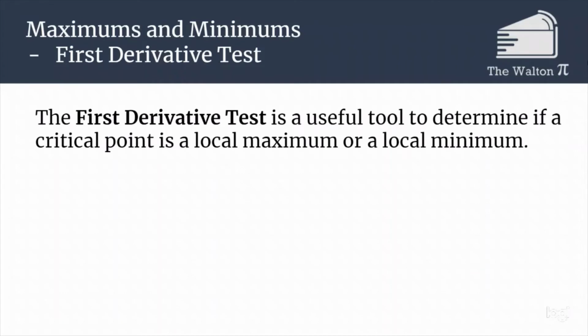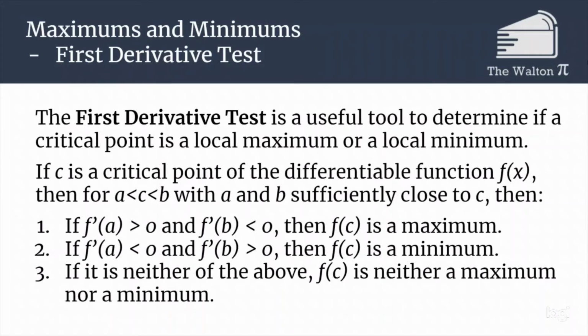The first derivative test is one way that we can test if a certain critical point is a local minimum or a local maximum. The first derivative test says, if c is a critical point of the differentiable function f of x, then for a less than c less than b, with a and b sufficiently close to c, if f prime of a is greater than 0 and f prime of b is less than 0, then f of c is a maximum.